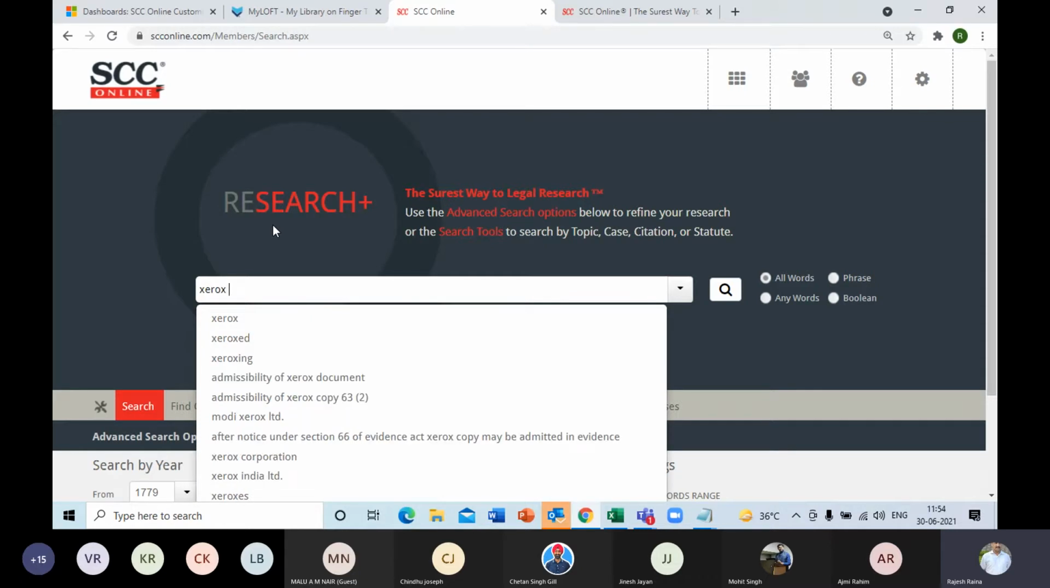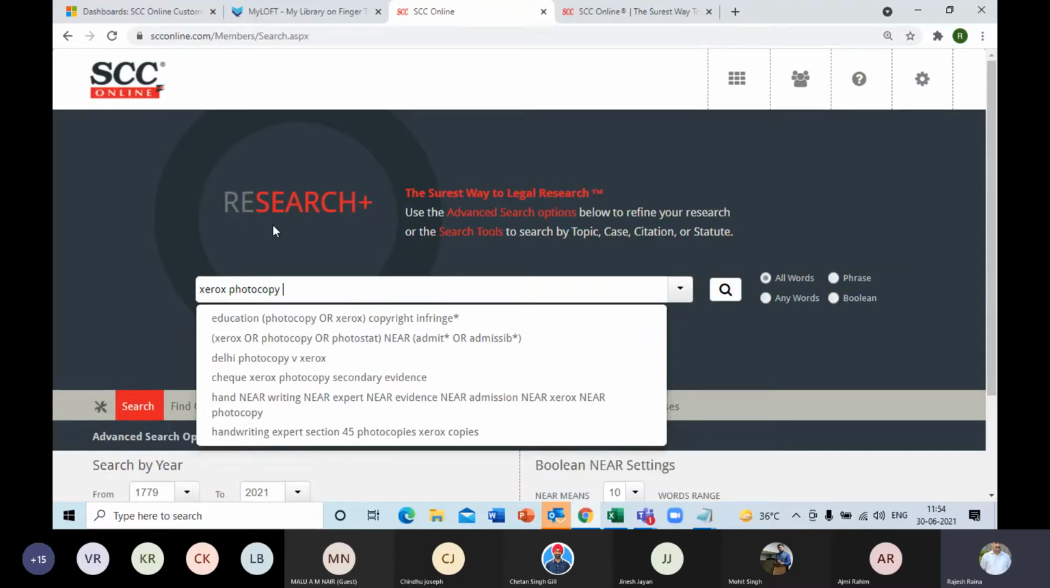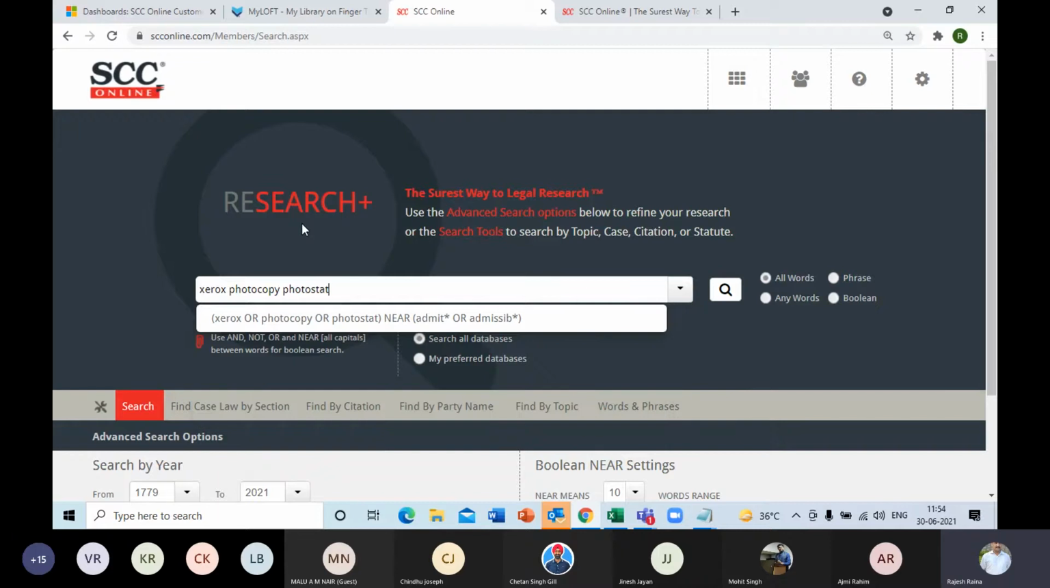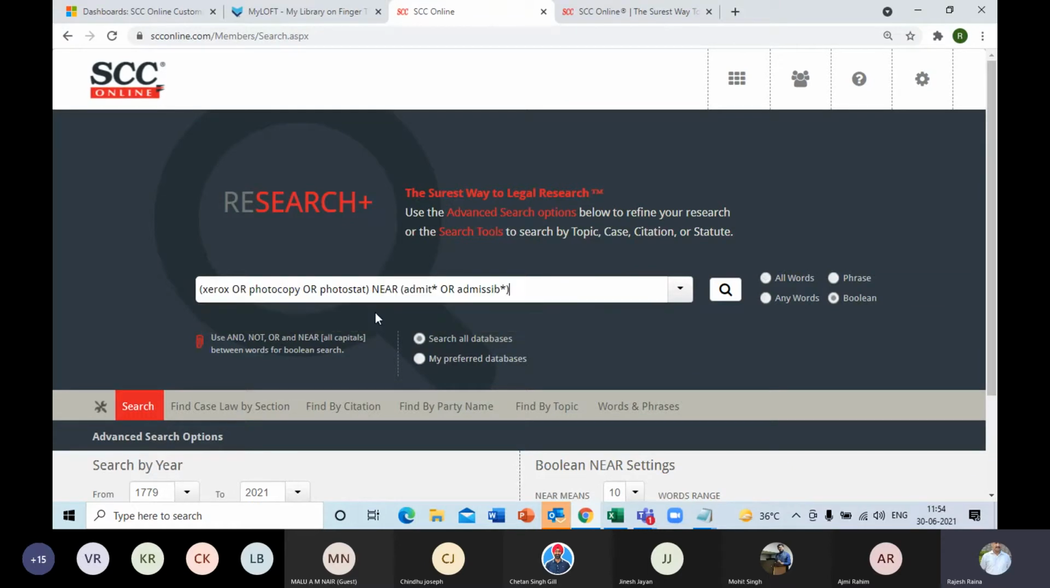But what I want is any of these. It could be any of these. So I want to search them simultaneously. For that purpose, I'll just type out all these synonyms over here. So the three that I had were Xerox or photocopy or photostat, which I have kept over here. And there you will also find suggestions where a search has already been performed. It will show you at the bottom. Let me select this and also explain what this is all about.